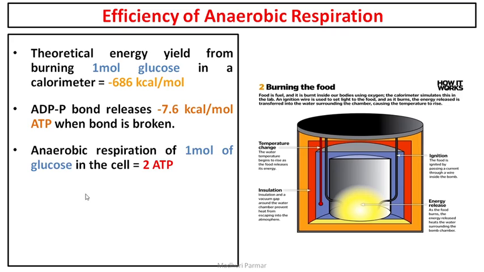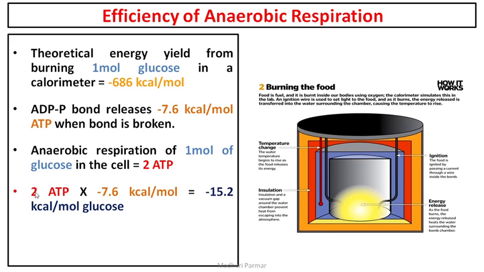Now anaerobic respiration of 1 mole of glucose is giving you 2 moles of ATP. This much is clear to you. We have just seen that the net ATP gain from glycolysis is 2 ATP. Clear? So 2 means 2 moles when you write down a reaction. So 1 mole of glucose is giving you 2 moles of ATP.